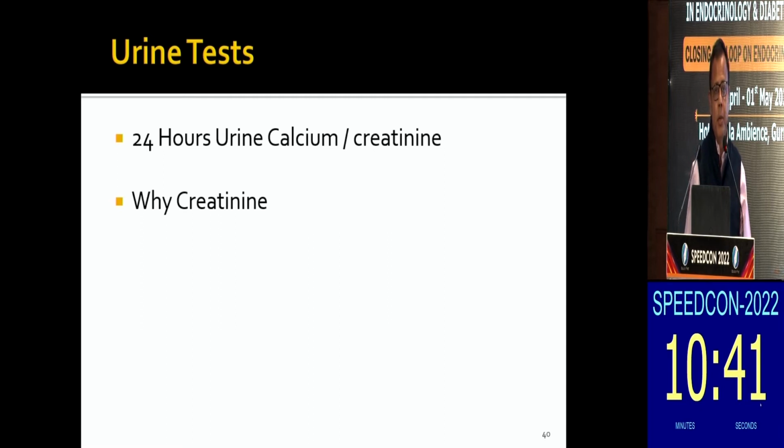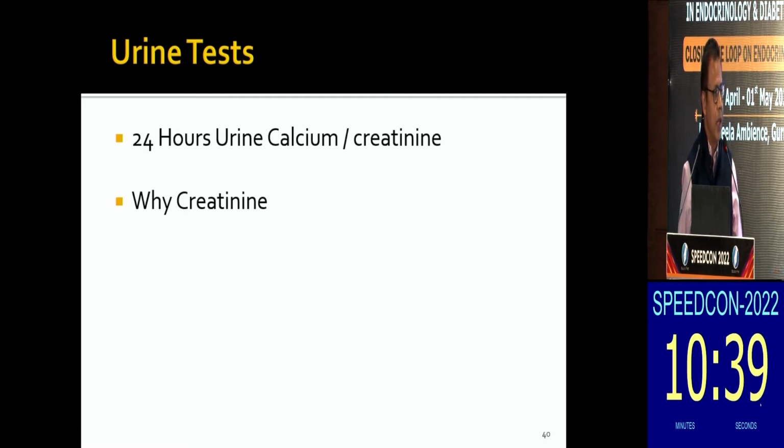Urine tests are very important in the workup. Again, this is one of the ignored areas. It's not the urine routine which is important in the workup of renal calculus. It's the 24-hour urinary calcium and creatinine. Why creatinine? We always say go for creatinine because that guides you whether there has been adequate urine collection or not. Usually the range for creatinine should be 10 to 15 milligram per kilogram. If it is below that, it usually tells that maybe the patient has not collected the urine in a proper way.